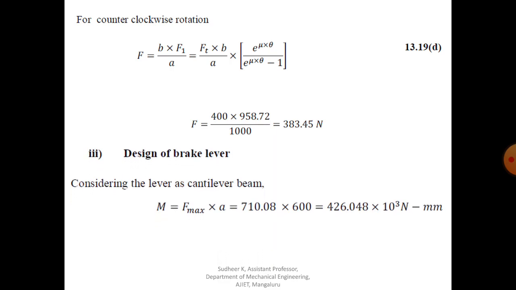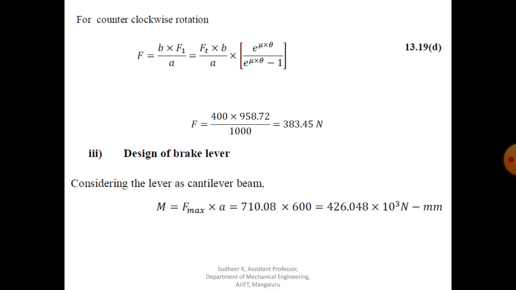Now we have to design the brake lever, considering the lever as a cantilever beam. For design purposes you have to consider a cantilever beam, that is, one end is fixed and at the other end you are going to apply the load. You can see in the diagram, the fulcrum point acts as a fixed point, and at the end of the lever you apply the force, that is nothing but the operating force. Therefore the brake lever acts as a cantilever beam.